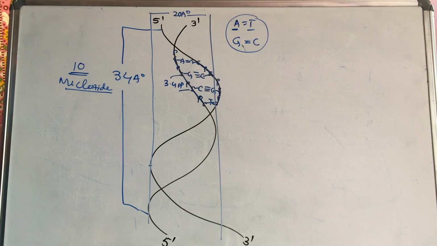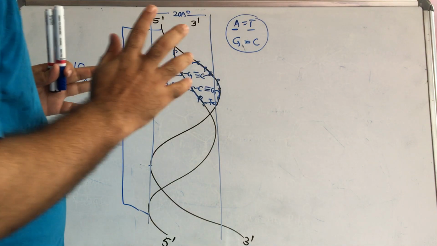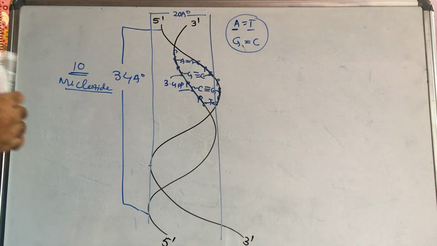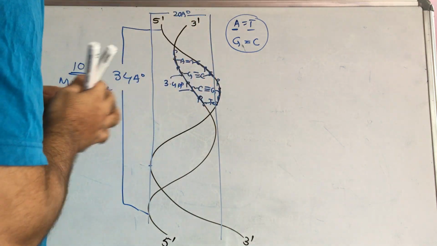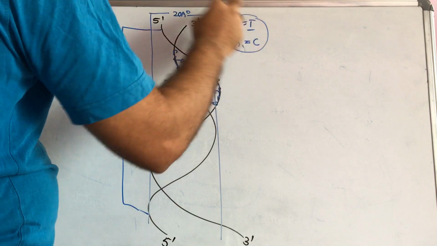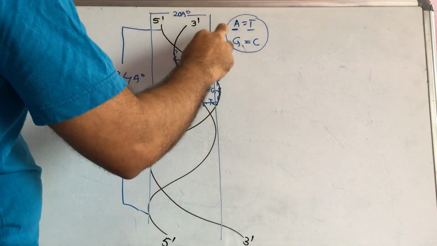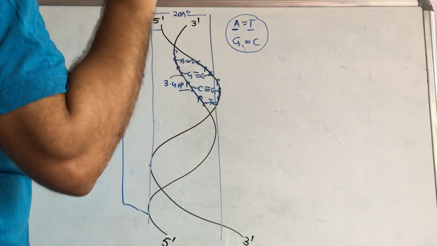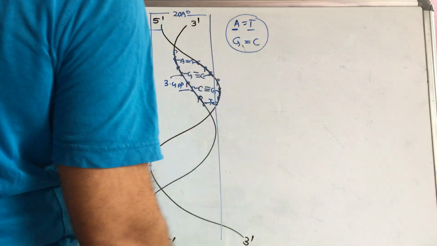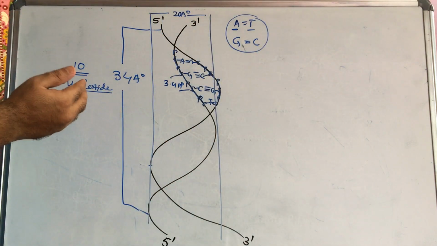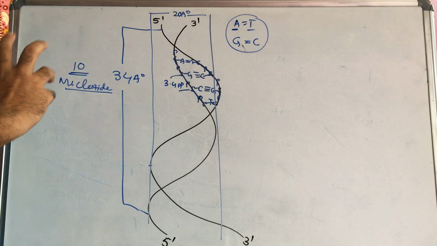So next, keep in mind the simple competitive exam questions nowadays. What are the complementary bases? Adenine is complementary with thymine in DNA. Adenine is complementary with uracil in RNA. Guanine is complementary with cytosine. Cytosine is complementary with guanine. It is the same in both DNA and RNA.